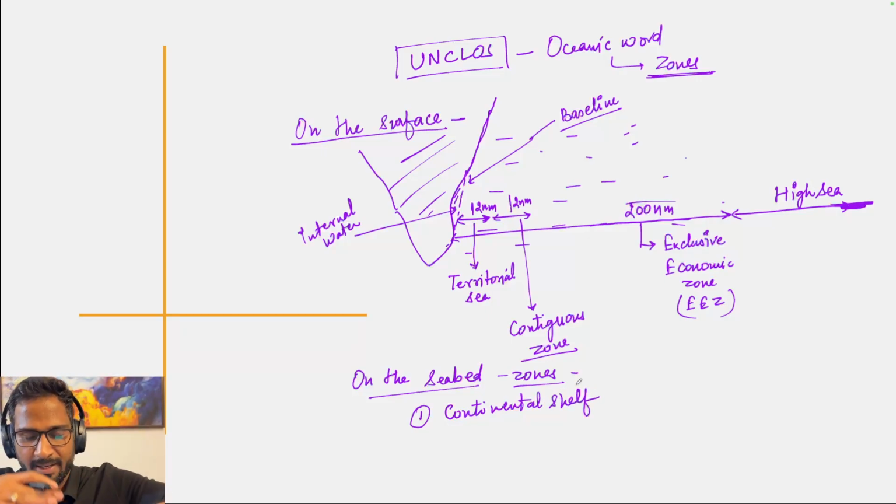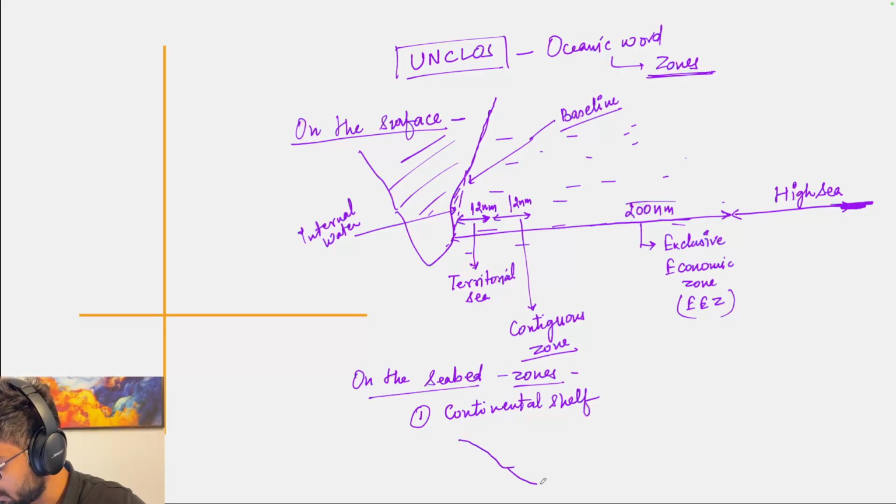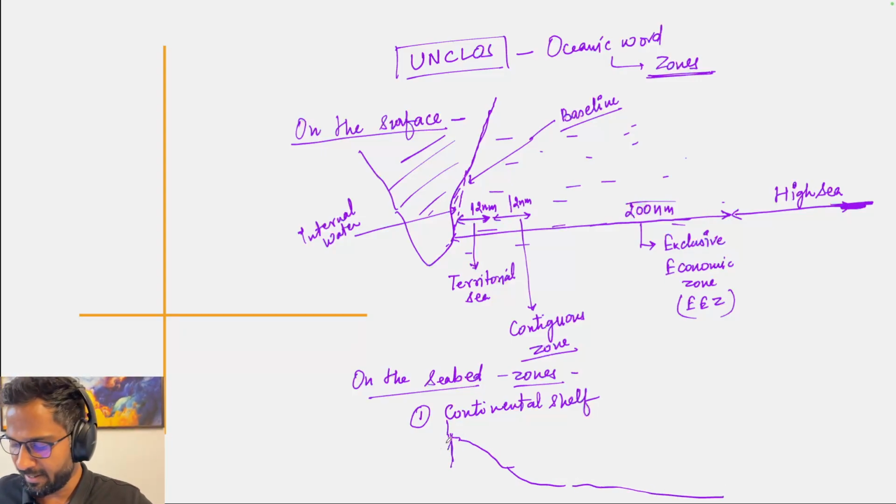If we talk about the seabed, let's suppose this is the depth of the sea, so I will draw this. So let's suppose this is the continent. On the bed up to 200 nautical miles, let's say over here up to here, it is called continental shelf.